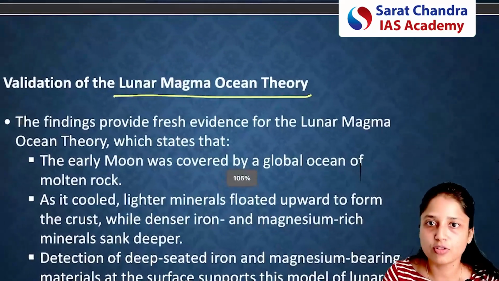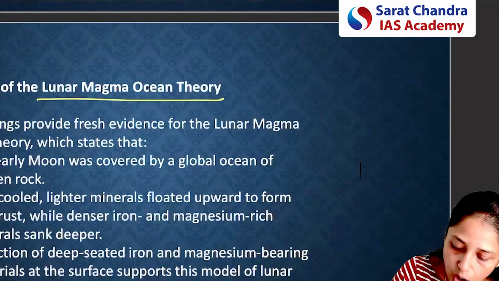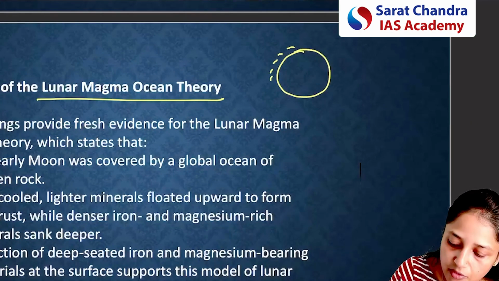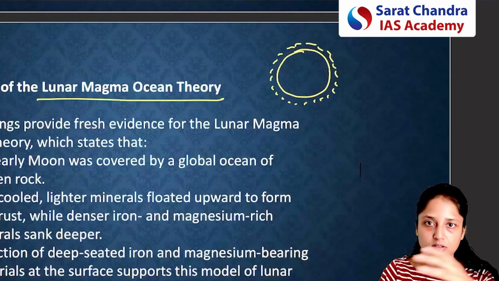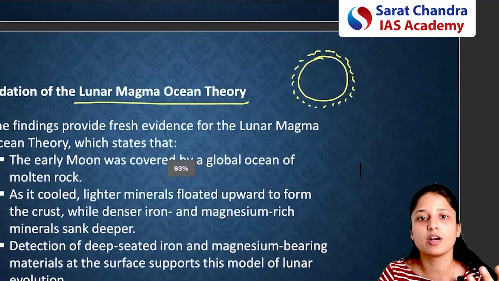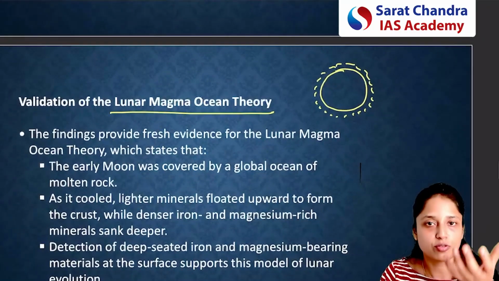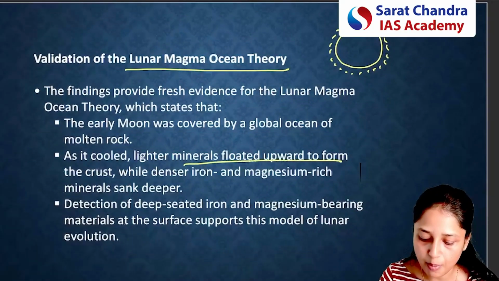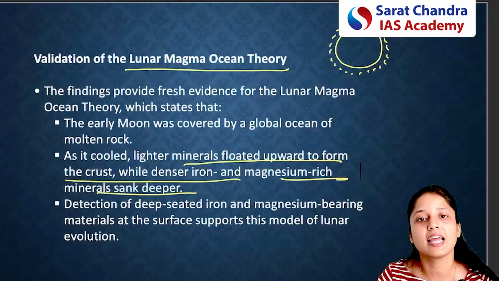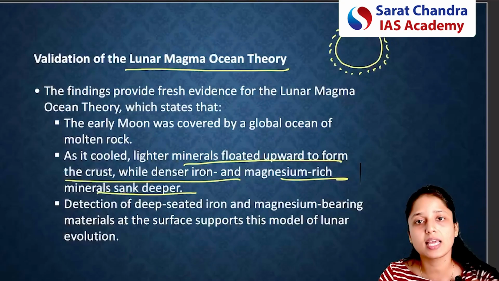Earlier it was thought that the outer surface of the moon was covered by an ocean of molten rocks. Over a period of time, this ocean of molten rocks cooled down. When it was cooling down, the lighter materials came upward, and the denser materials like magnesium or iron came downward.